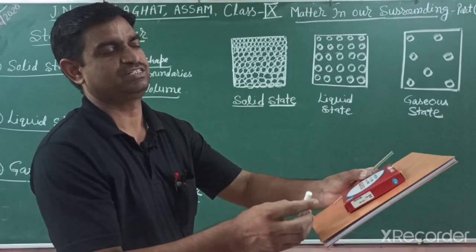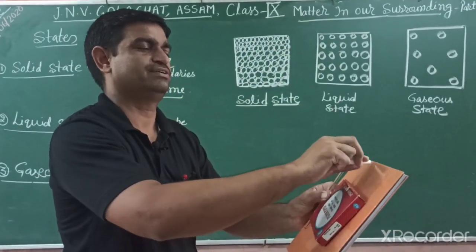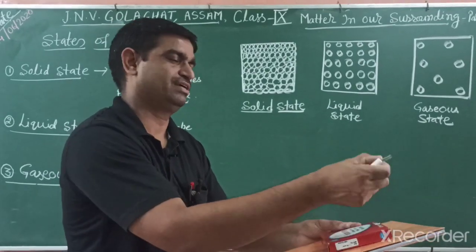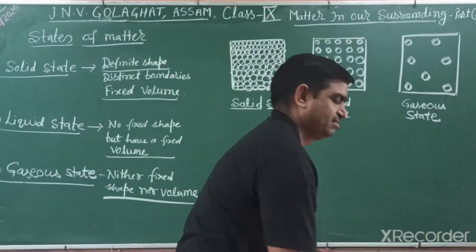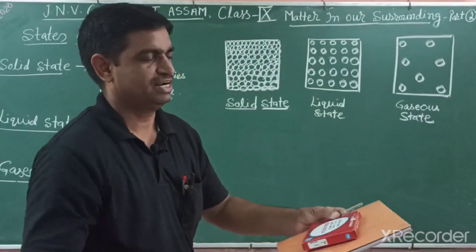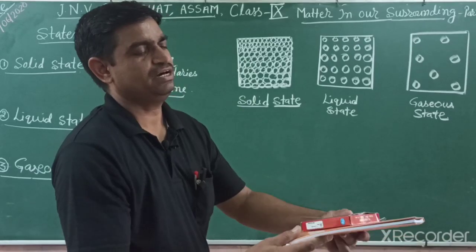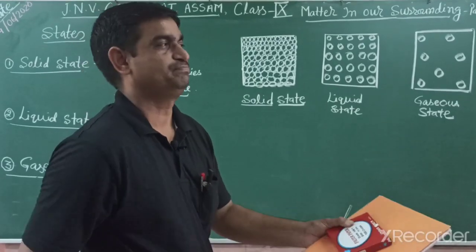Solids are substances that have a definite shape, like cylindrical, square, rectangular, and again cylindrical. So they have a definite shape, a definite volume and a fixed boundary. But why do they have such a shape?